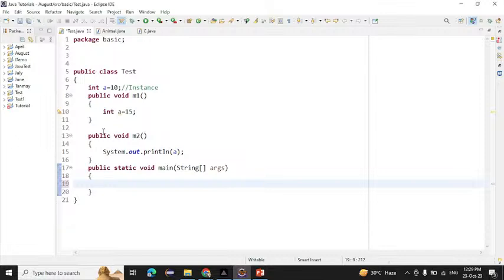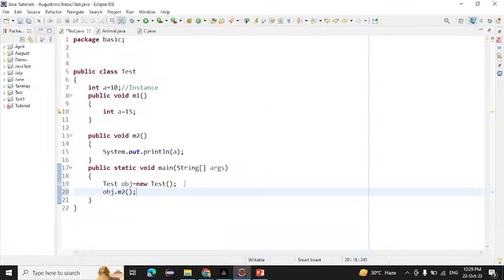So how do we create an object? Using the class name. So what is the class name? Test obj equals new Test. Which keyword is used to create an object? The new keyword. So this is the object I have created. Now I want to call the m2 method. So how will we call? obj.m2.